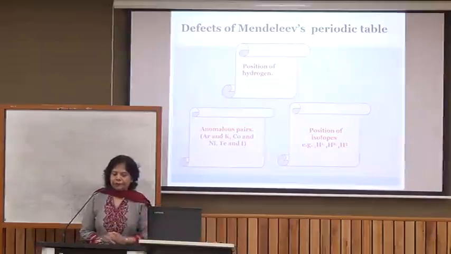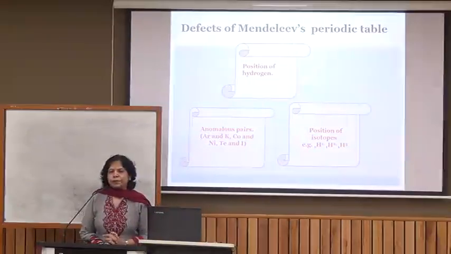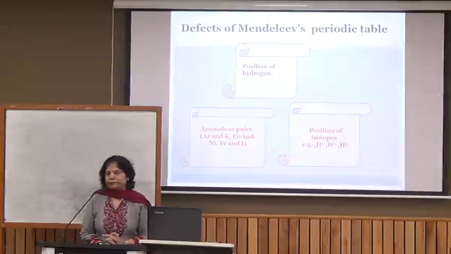These are some merits. There were some limitations in Mendeleev's periodic table. First, the major limitation was that the position of hydrogen was not certain. It could be placed in the first column with the alkali metals because it has the same electronic configuration, with one valence electron.